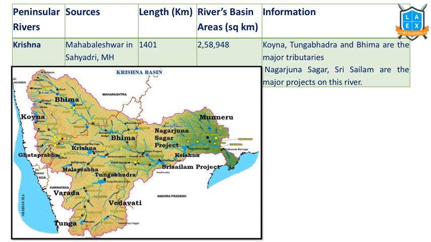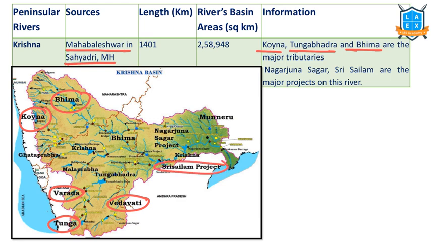Next important peninsular river is the Krishna river. Krishna river originates from the Mahabaleshwar region in Maharashtra. Koyna, Tungabhadra, Bhima are some of its major tributaries. Koyna, Bhima, Wardha, Tunga, Vedavati are some of the important tributaries. Srisailam project and Nagarjuna Sagar project are located in the Krishna river basin. This meets the Bay of Bengal. Nagarjuna Sagar Dam and Srisailam Dam are major projects on this river.